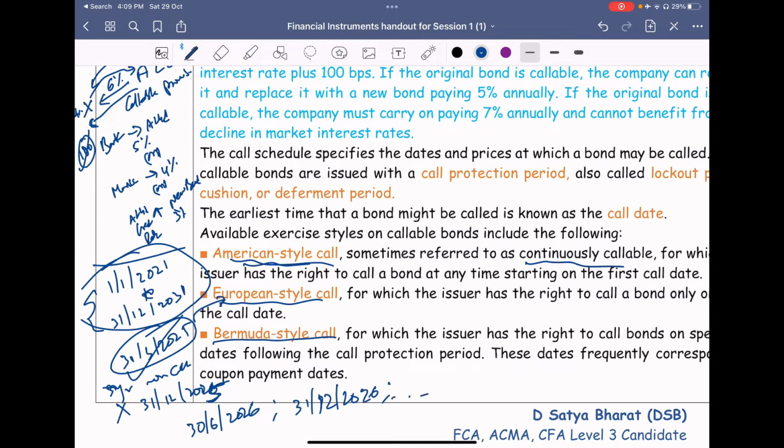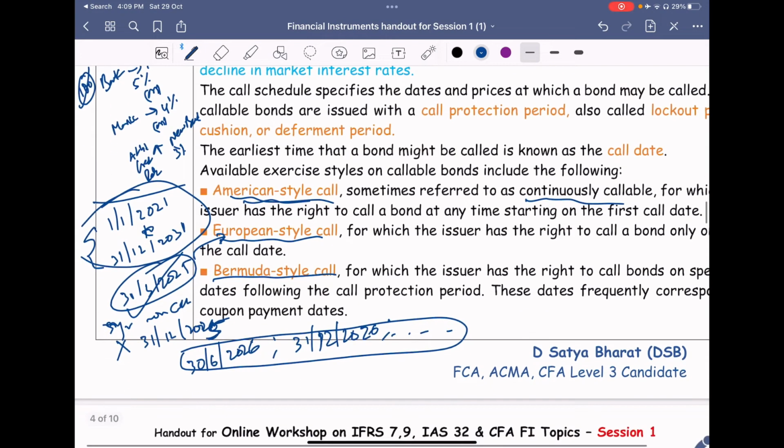Similarly, they will be giving certain dates. On these respective days, any date they can choose for calling it back. So this style is called Bermuda style call. American style is any date, anytime. European call is only once, only one particular date they will be giving.